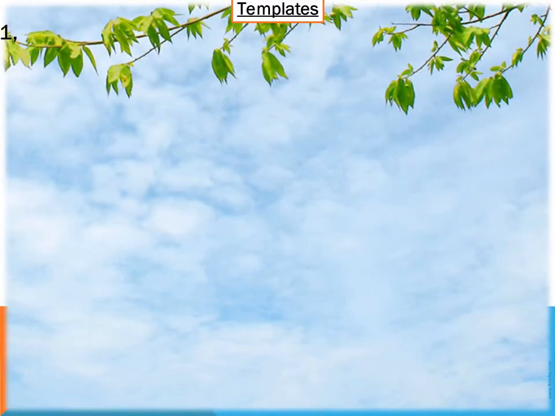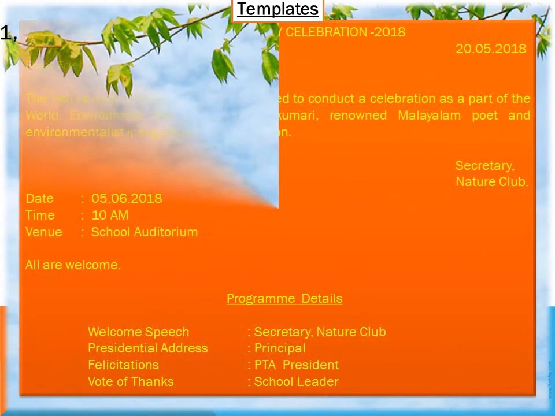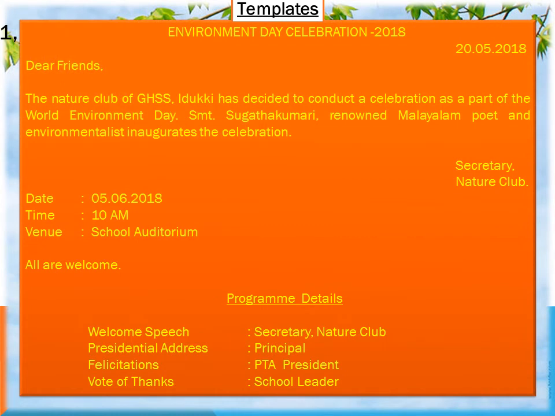The first template is here. Here you can see a notice which shows Environment Day Celebration 2018.